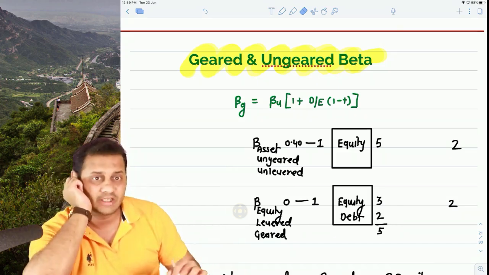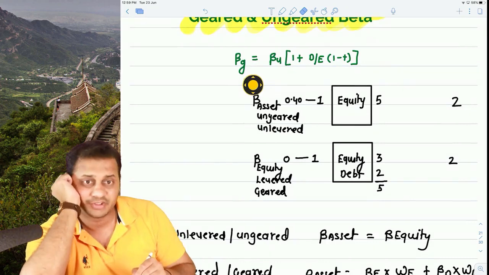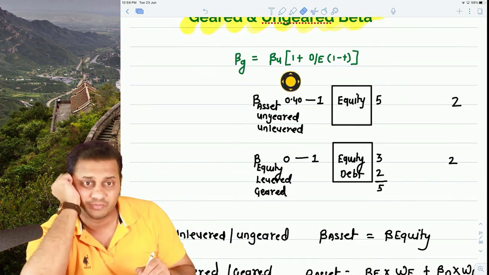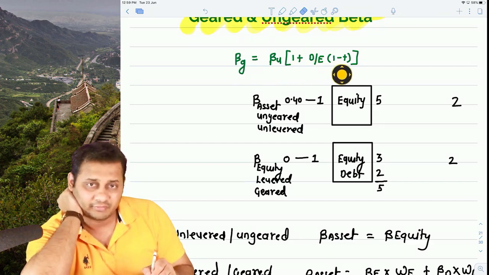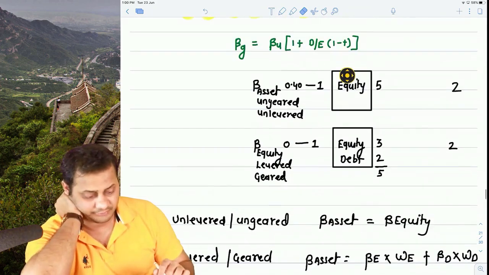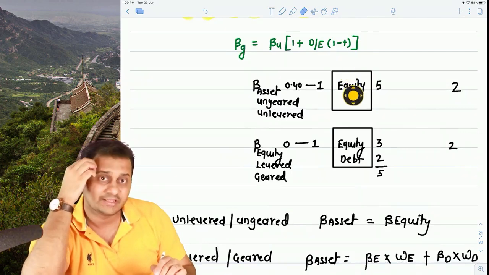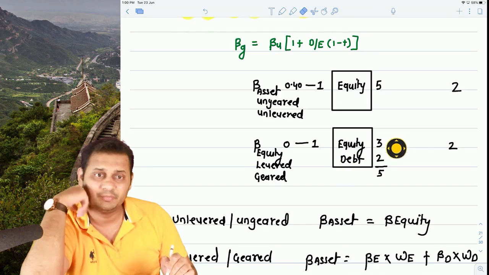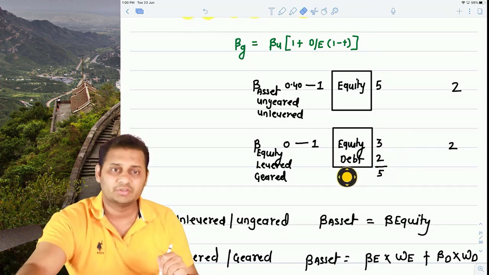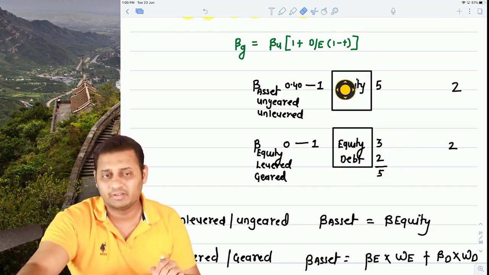Question number 6, I told you the derivation of geared beta is equal to this formula. Geared beta is equal to unlevered beta times bracket 1 plus debt equity times 1 minus T. And it was simple. First of all, I told you that this company has equity with 5 crores funds, and this company has equity plus debt, 3 plus 2, 5 crores of funds. So this company has debt, this company doesn't have debt.